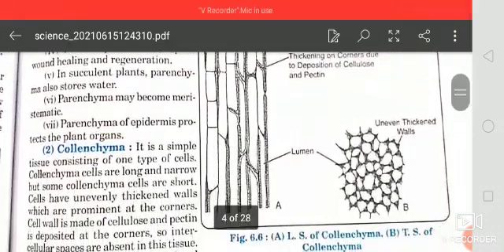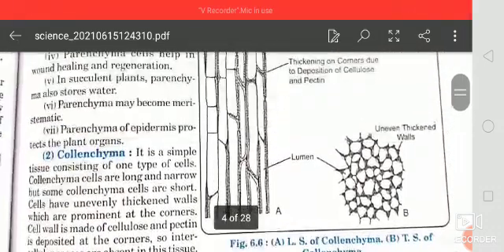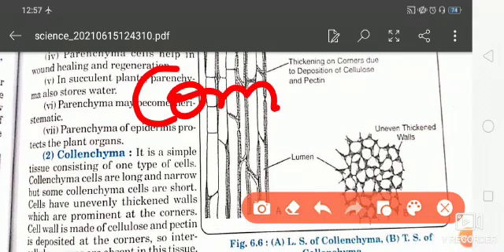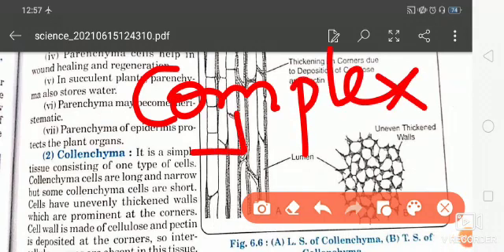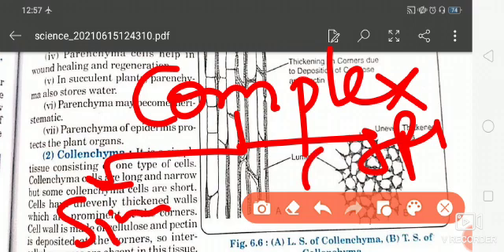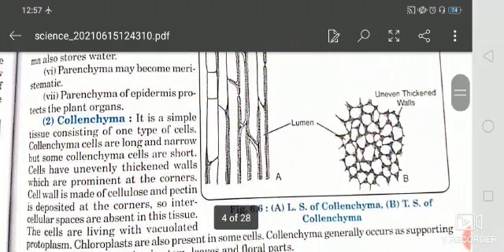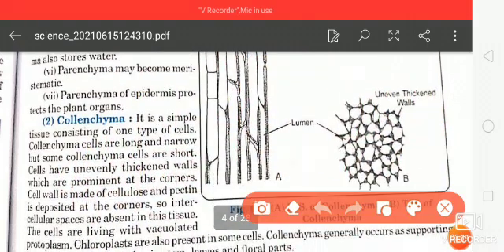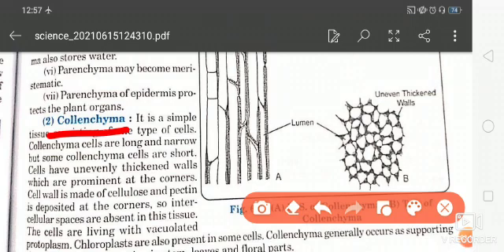Now next one is collenchyma. You know that permanent tissue, students, is of two types: simple permanent and complex permanent. Simple permanent tissue is divided into three categories. First one is parenchyma, then collenchyma, then sclerenchyma. So here you are at collenchyma.